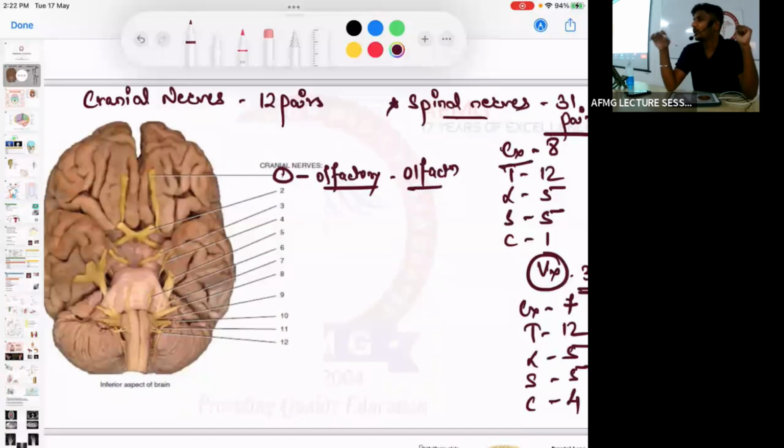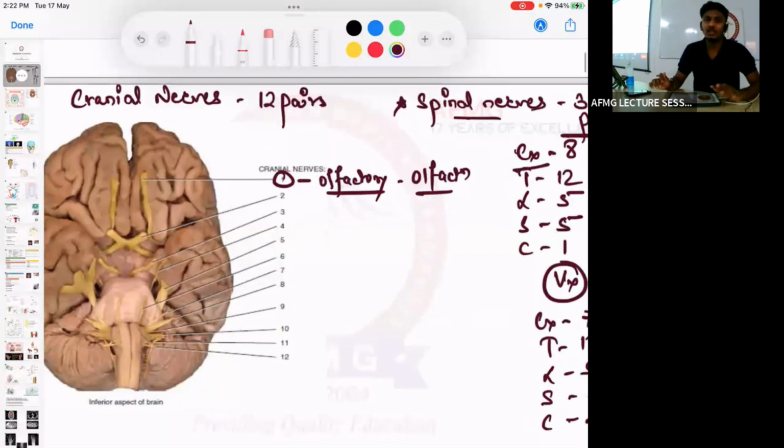Important points about the olfactory nerve. The olfactory nerve is the smallest, shortest cranial nerve. The better term to remember is the shortest cranial nerve. Length-wise, the shortest cranial nerve is the olfactory nerve. It is responsible for olfaction.